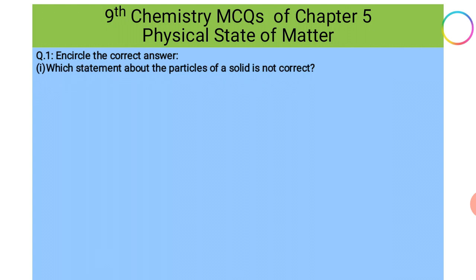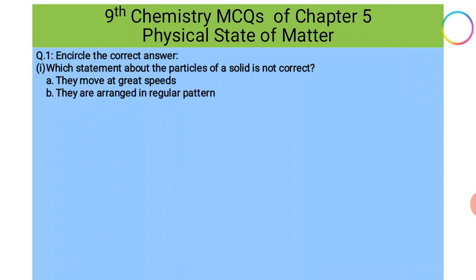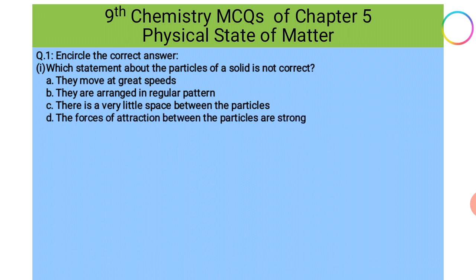Number 1, which statement about the particles of a solid is not correct? We will have to choose the statement which is not correct about the solids. Option A, they move at great speeds. Option B, they are arranged in regular pattern. Option C, there is very little space between the particles. Option D, the forces of attraction between the particles are very strong.